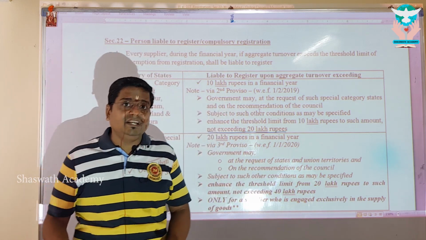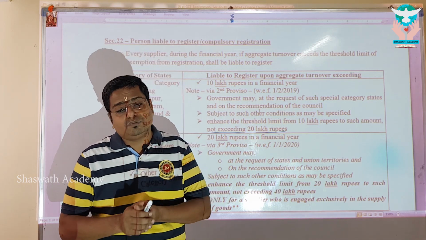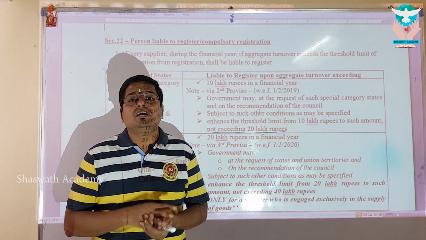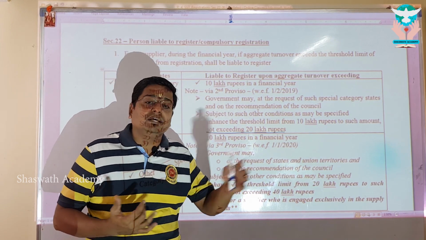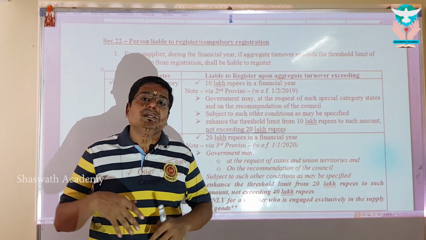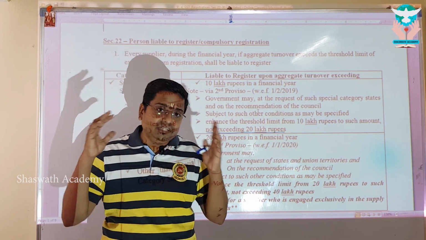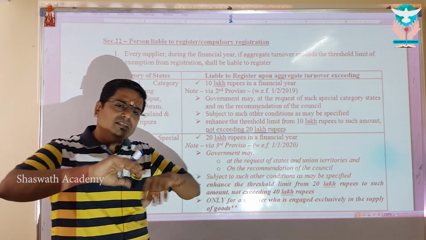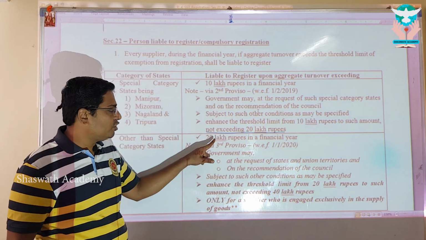All other states in India like Kerala, Karnataka, Andhra, Gujarat, West Bengal, Madhya Pradesh, Maharashtra, Uttar Pradesh, Jharkhand, Tamil Nadu, Pondicherry, Telangana, Andhra Pradesh, and other union territories including Delhi, except these four, all other states, the government has said they will be liable to register only if they cross 20 lakhs.